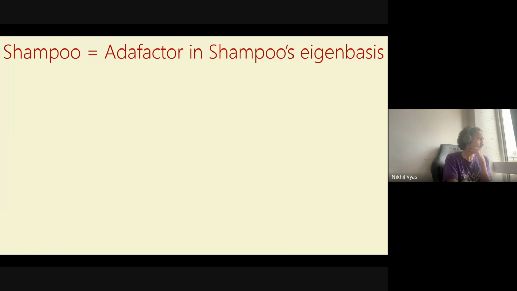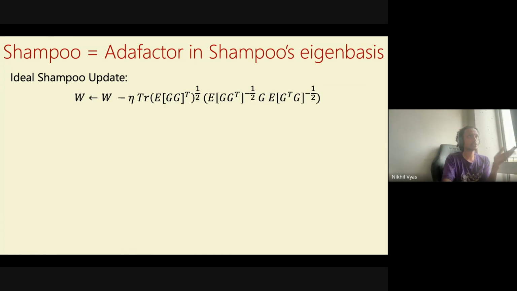So now we have a nicer version of Shampoo, which in some sense we have derived. In this ideal version of Shampoo that we derived, this is what the update equation looks like. We still have the trace because this was the scalar constant, but now you have powers of minus half instead of power minus 1/4, and this is what the update looks like.